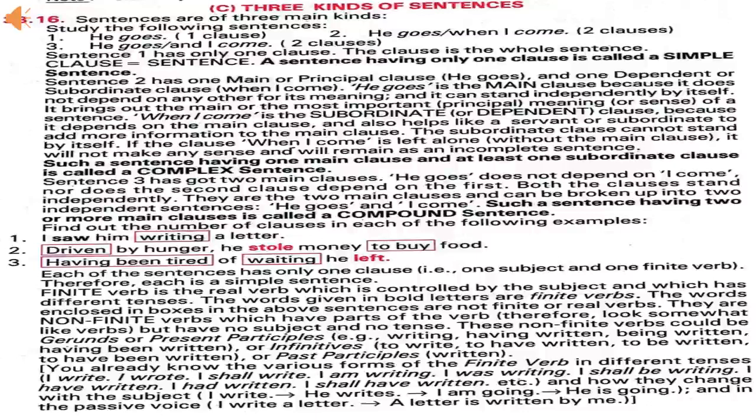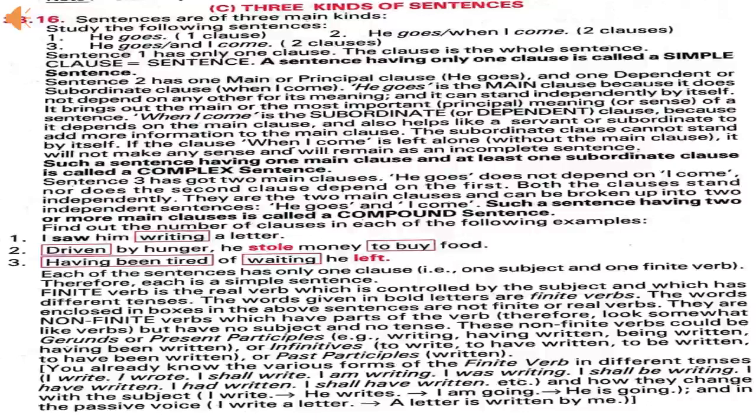This is an example of a complex sentence. He goes and I come. This sentence also has two clauses, and both these clauses are main clauses, independent clauses. So this is an example of a compound sentence.